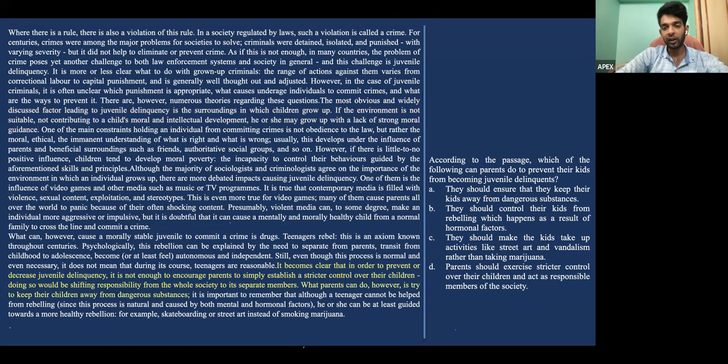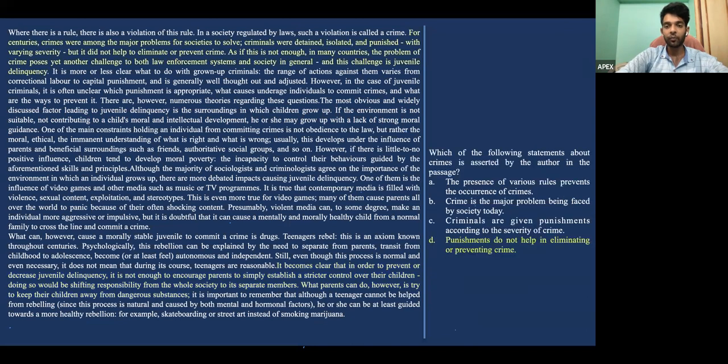It becomes clear that in order to prevent or decrease juvenile delinquency, it's not enough for parents to simply establish stricter control, but they also have to shift responsibility from the whole society. So what parents can do, this being the most important part, is try to keep their children away from dangerous substances, which is what is written in option A as well. So we'll be considering A to be our correct answer.